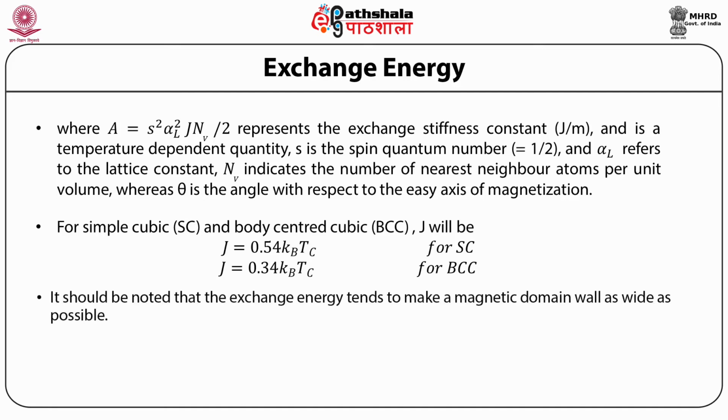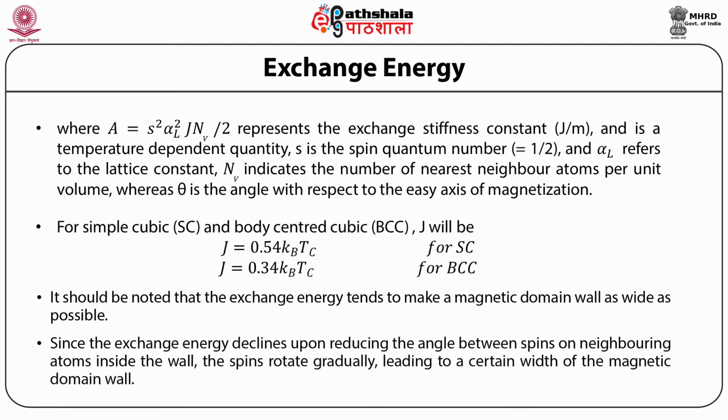It should be noted that the exchange energy tends to make the magnetic domain wall as wide as possible, since the exchange energy declines upon reducing the angle between spins on neighboring atoms inside the wall. The spins rotate gradually, leading to a certain width of the magnetic domain wall.